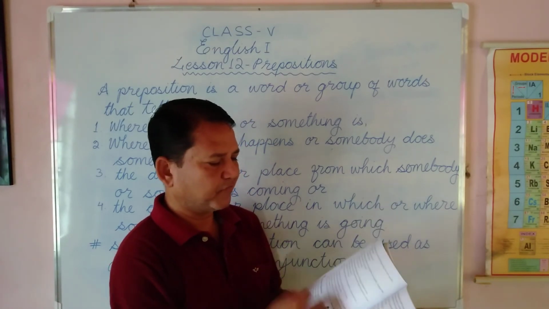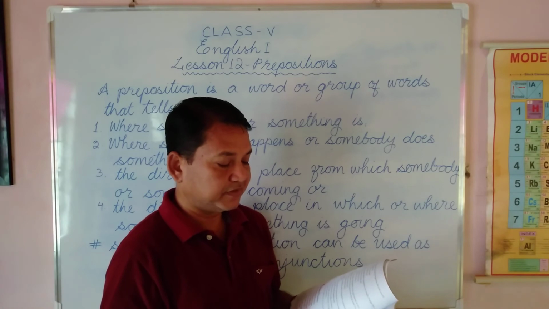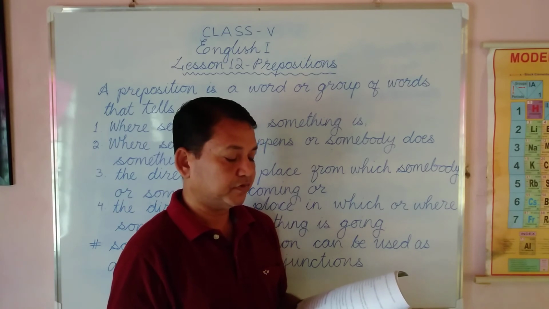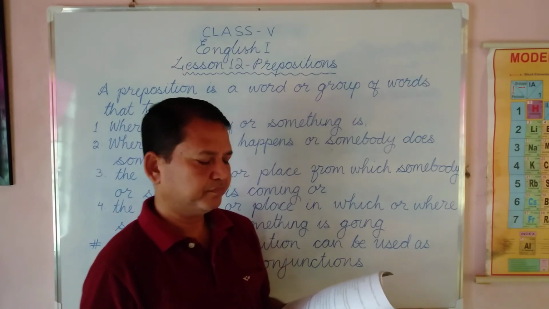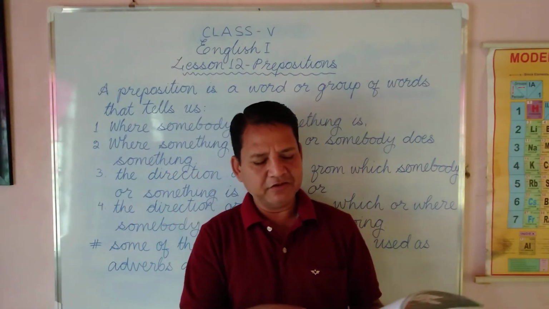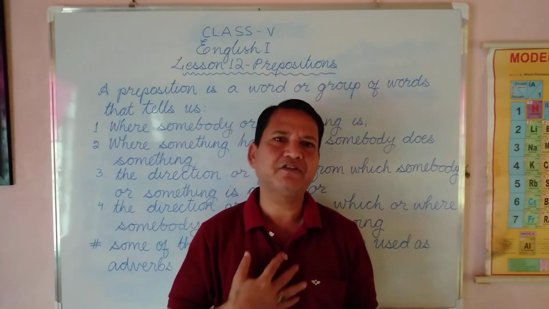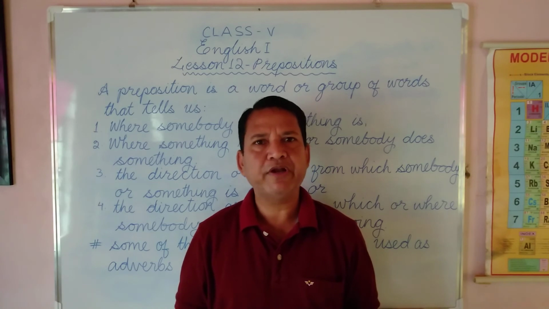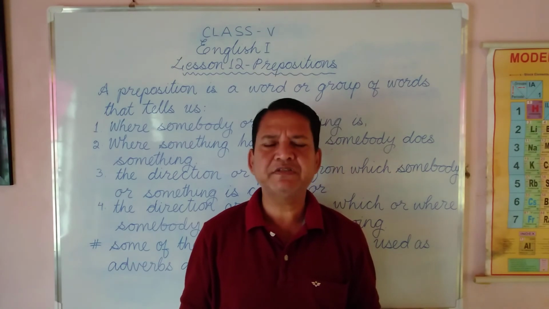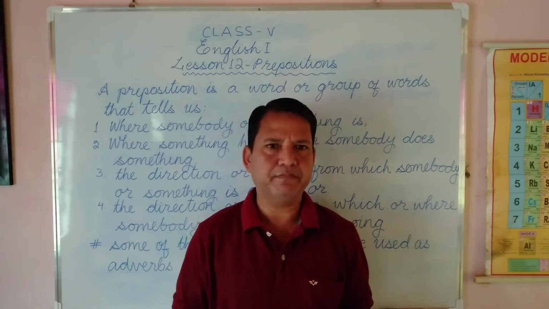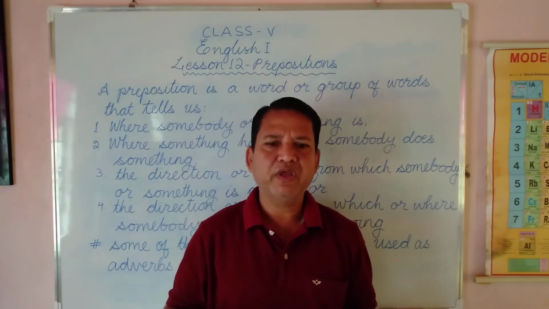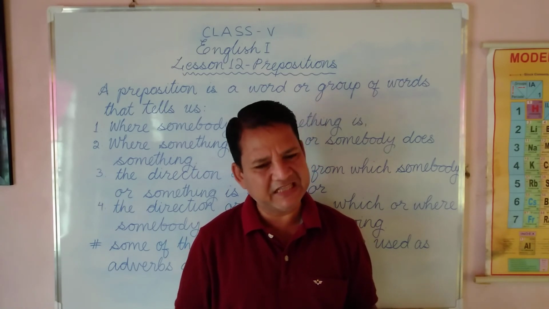Okay, let's see the examples. The sight of animals dash cage always saddens me. The sight of animals dash cages. What can it be? In cages. In is the preposition. The sight of animals in cages always saddens me. Means I feel sad when I see some animals in the cage, because animals, they live in the forest in freedom. They love their freedom. But we, the human beings, we have no regard for their freedom. We keep them as captives, captives in the cages.